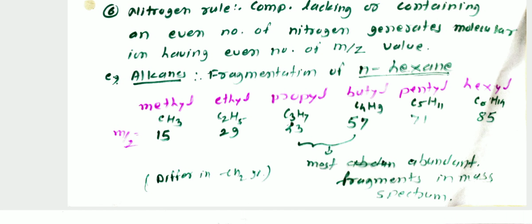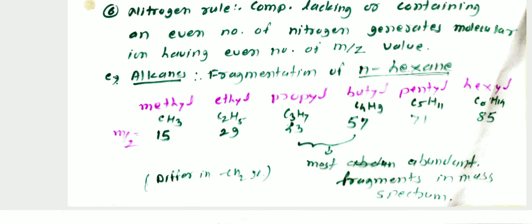Here you see that propyl and butyl, these two fragments, are the most abundant fragments in mass spectroscopy. Remember that methyl, ethyl, propyl, butyl, pentyl and hexyl fragments differ only in a CH2 group. The difference between methyl and ethyl, or ethyl and propyl, is only a CH2 group.